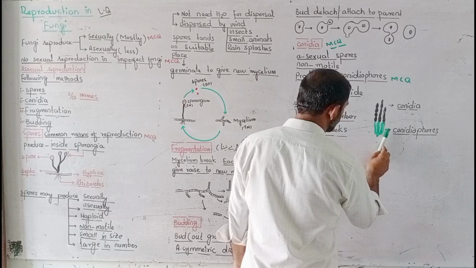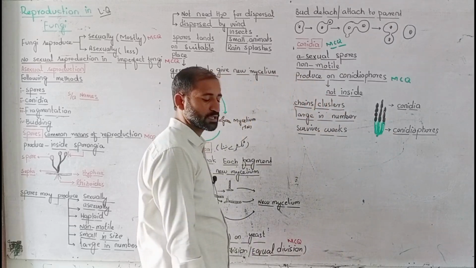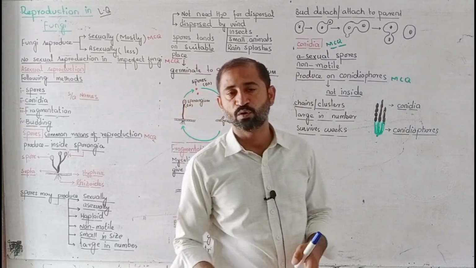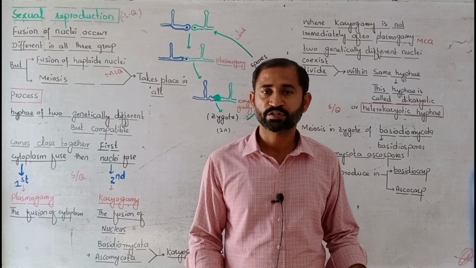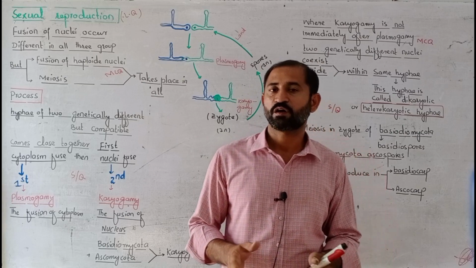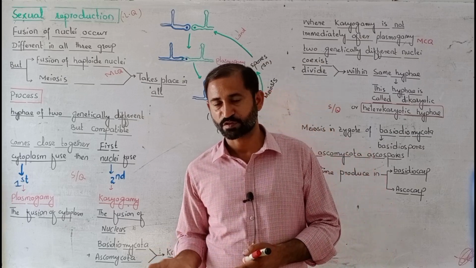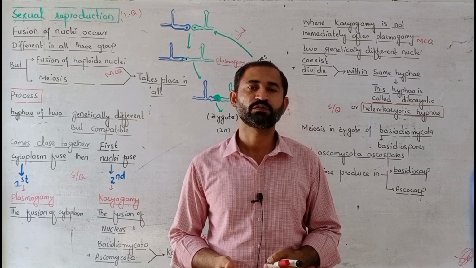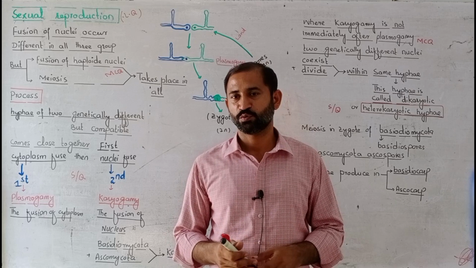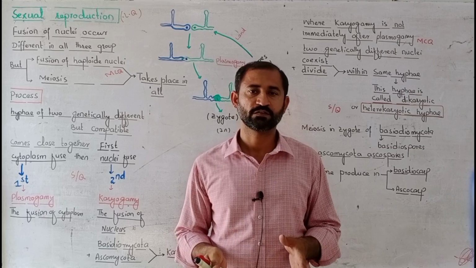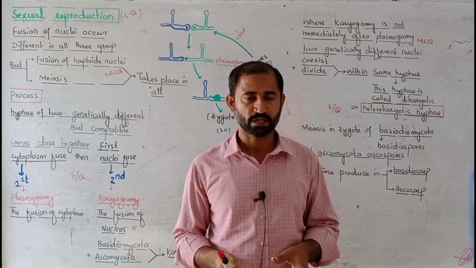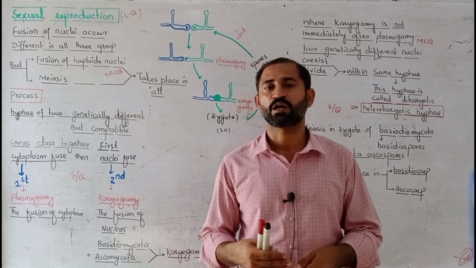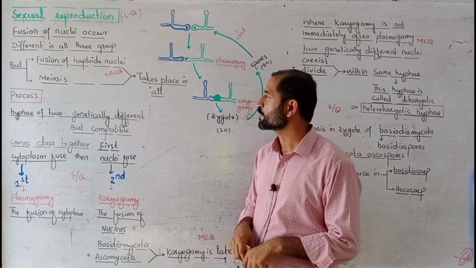That is the conidiophore on which the conidia are present. So that was all about asexual reproduction in fungi. Sexual reproduction in fungi is our next topic. In our previous topic we were discussing asexual reproduction in fungi, and you know that there are 4 different methods of asexual reproduction in fungi, but today we will discuss how fungi reproduce sexually.